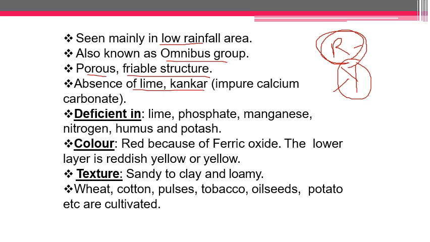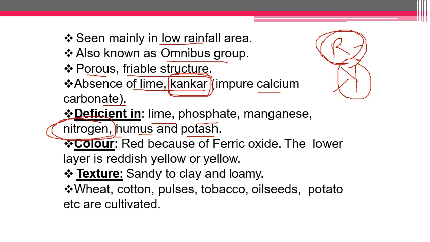It is also lacking in lime. Concord is impure calcium carbonate; this word basically means the small pebbles you will find in the soil. Now it is deficient in lime, phosphate, manganese, nitrogen. Again I will say that you will find this nitrogen deficiency in each and every soil. Humus, the organic matter, is also not present in proper quantity. Potassium is also something which this soil is lacking.